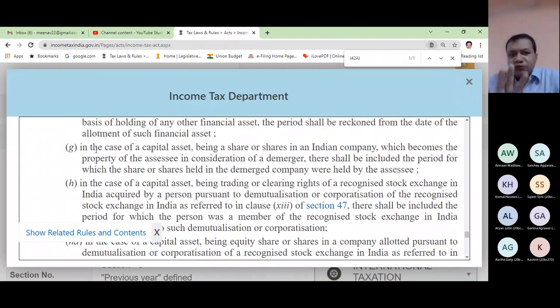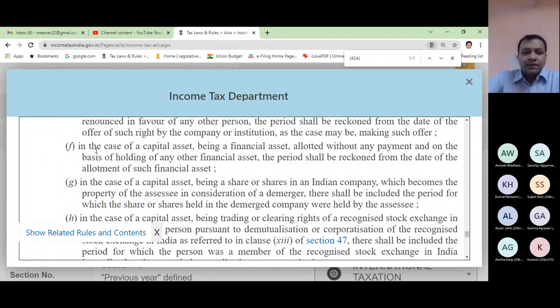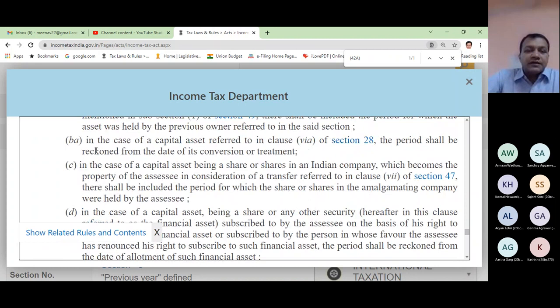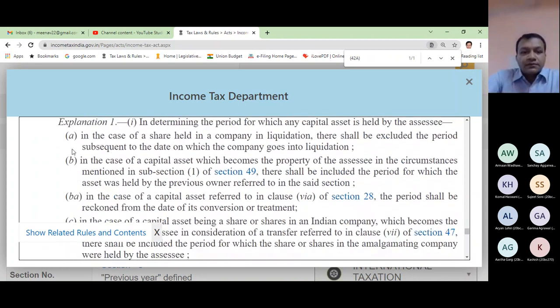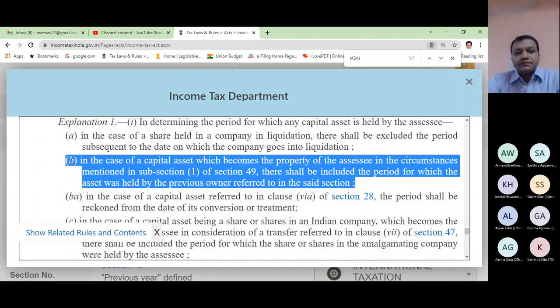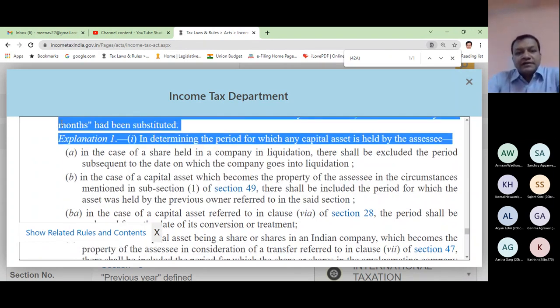In our course, we have 5 to 6 different special assets for which we have a special way to determine the holding period. So I will tell you those which are relevant. And in this example, technically, I have discussed this B clause.